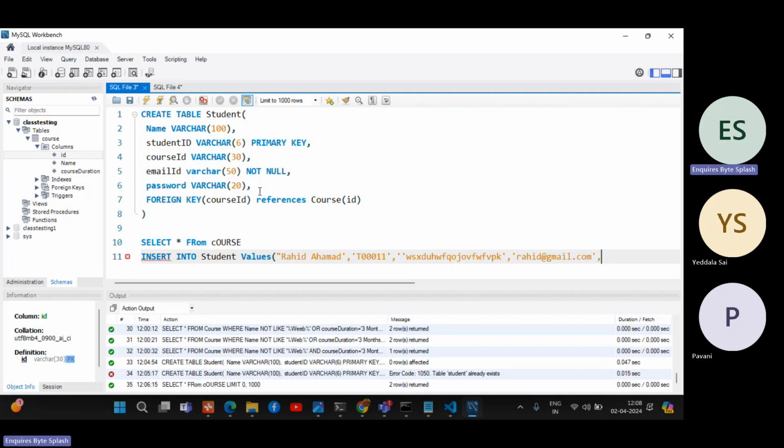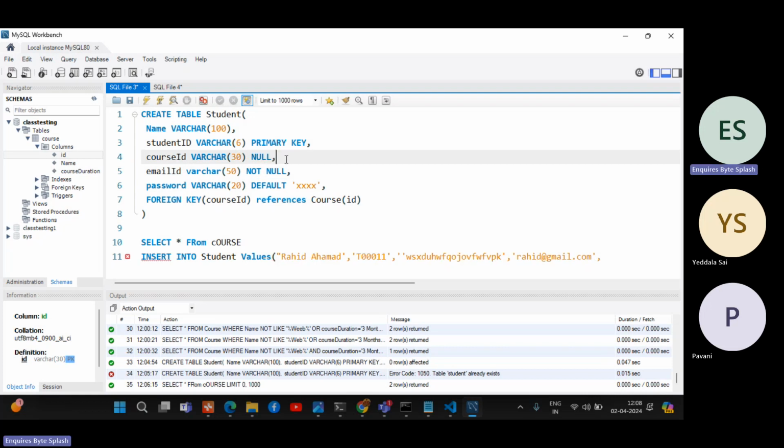We have default also. If it is a string, that's why we give a default value like XX. We can give a default like this. Means by registering, if you don't give a password, it will take this default value. While table creation only, we need to give this. This is the foreign key constraint. This is the primary key constraint. This is the not null constraint. This is the default constraint. This is the null constraint. It should allow null also.